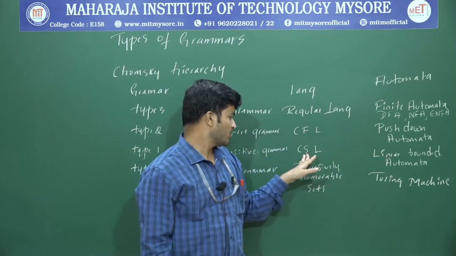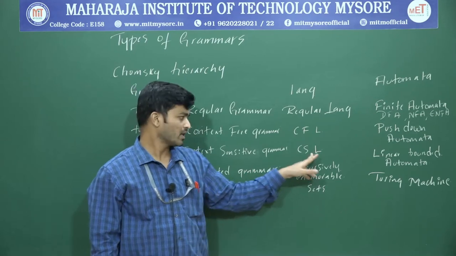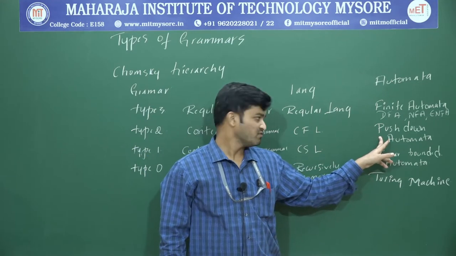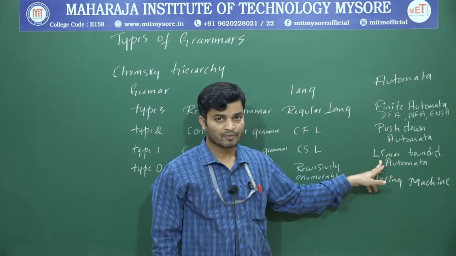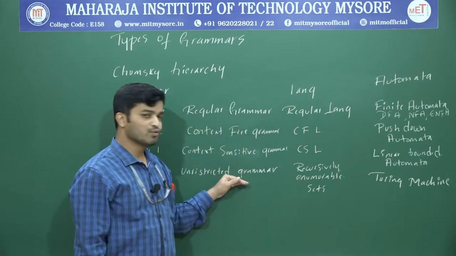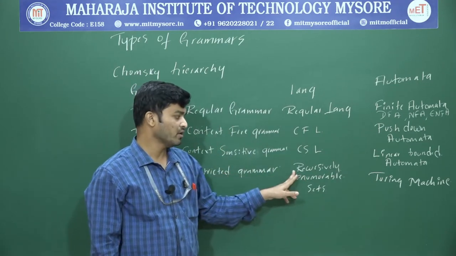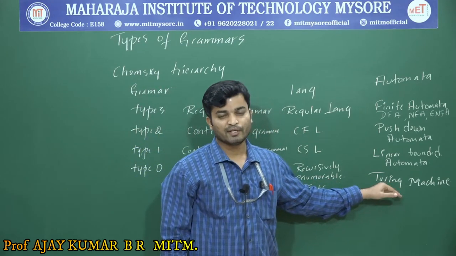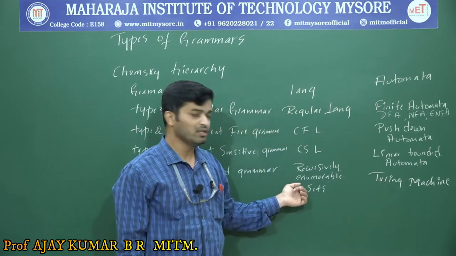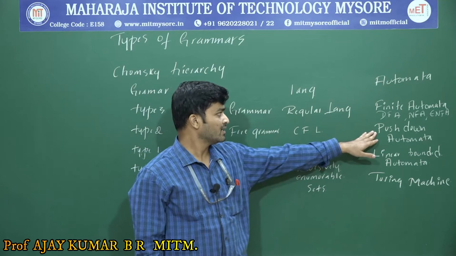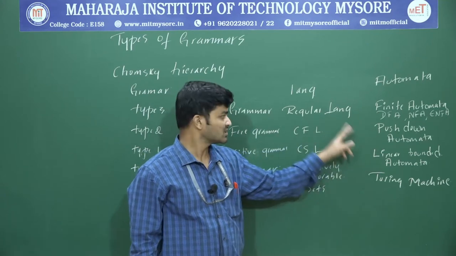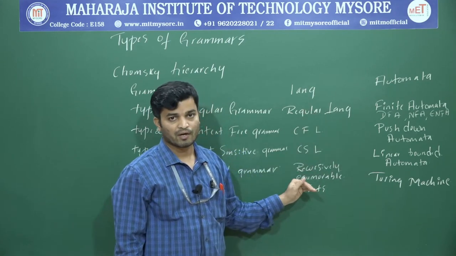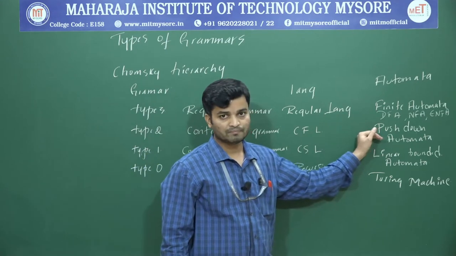In the same way, if you have context sensitive language, where the grammar is context sensitive grammar, push down automata cannot recognize that. For that, we need linear bounded automata. And finally, if the grammar is unrestricted grammar, the language is recursively enumerable sets. In that case, the machine we need to learn is the Turing machine. Only a Turing machine can recognize recursively enumerable sets. Your PDA can understand these 2 languages. Your linear bounded automata can understand these 3 languages. Your Turing machine is the topmost machine that can understand all the languages. Now we will learn push down automata.